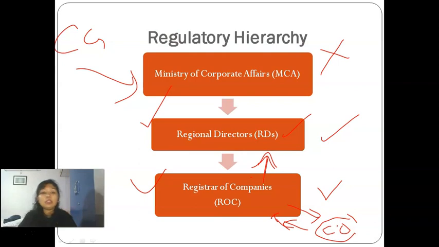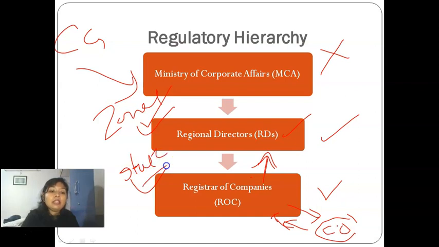Earlier, RD was zone wise. It is zonal and it is state wise. At least in one state you will get at least one ROC, who is going to administer, control and monitor the compliances of the companies situated under his jurisdiction in that particular state. For example, MP's ROC is situated in Gwalior, so all the companies in MP will be governed by that ROC.